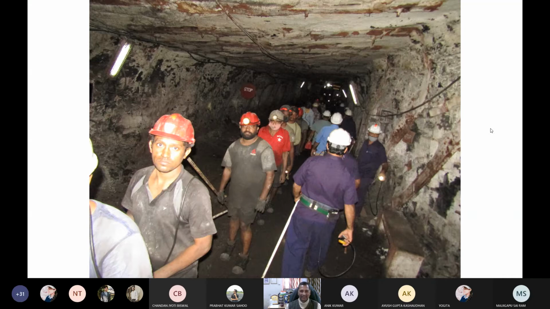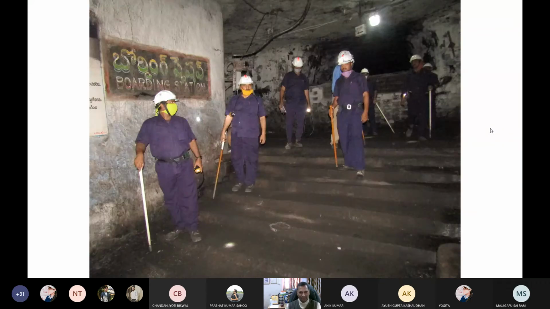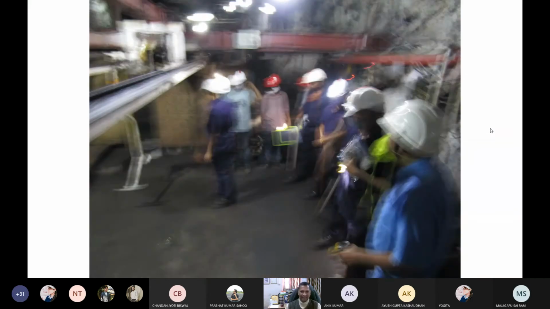So here also people had masks, and now you see entering inside the mine with these conditions of board and pillar development. I already showed you these plans. Now I am showing you this is developed with around 4 meter or 4.5 meter width galleries, and this is a boarding station, a man riding facility. From there, it is developed in such a way that any miner should go by mine car for about 1 kilometer or half kilometer, whatever it is, and then from there to the nearest mine working face.